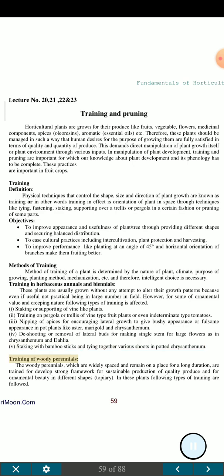Training of woody perennials. The woody perennials, which are widely spaced and remain on a place for a long duration, are trained to develop strong framework for sustainable production of quality produce and for ornamental beauty in different shapes, topiary. In these plants following types of training are followed.